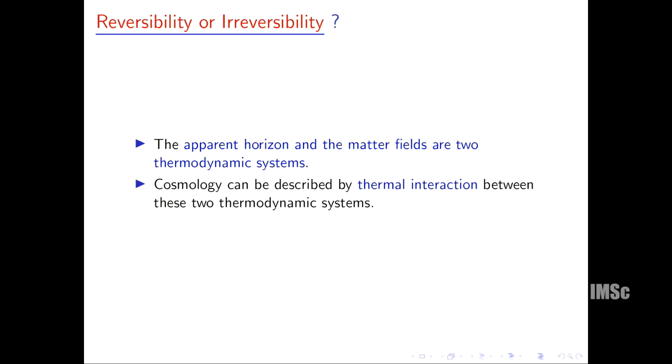In the usual cosmological sense, we have only Einstein field equations, but in the context of cosmology and thermodynamics, we have this extra constraint coming from the second law of thermodynamics. That is usual also in classical mechanics and thermodynamics. So basically, the first law of thermodynamics gives rise to Einstein field equation, but the second law of thermodynamics gives rise to a new constraint. And as I mentioned earlier, in the case of the second law, we need 2 entities, horizon and matter fields, and the thermal exchange between these 2 entities.